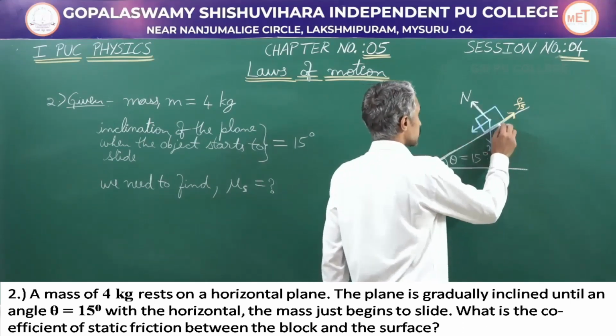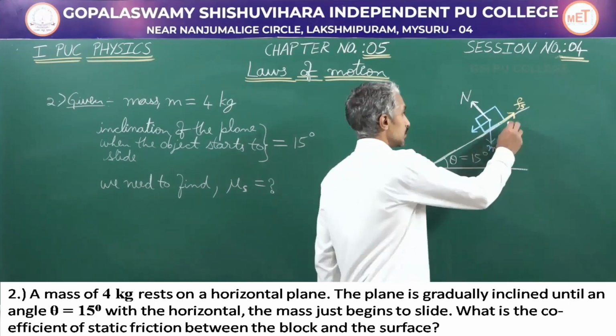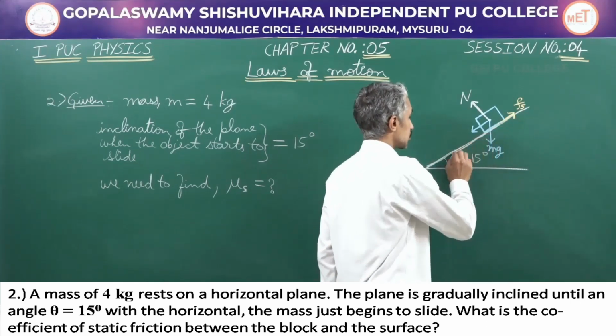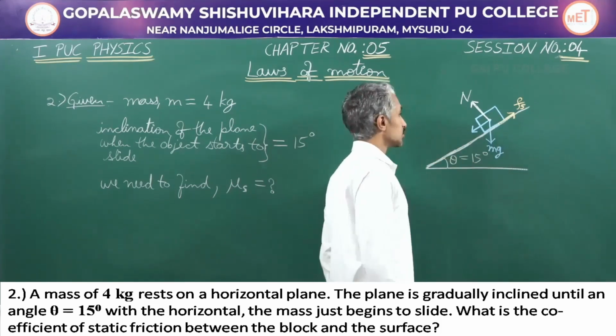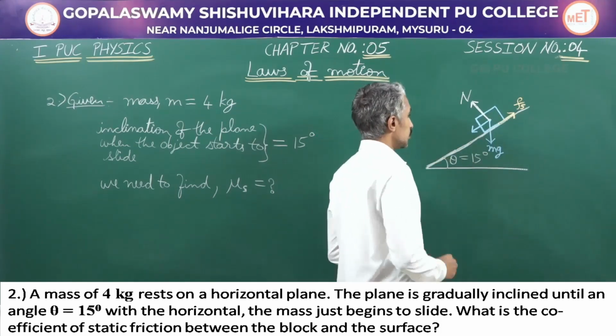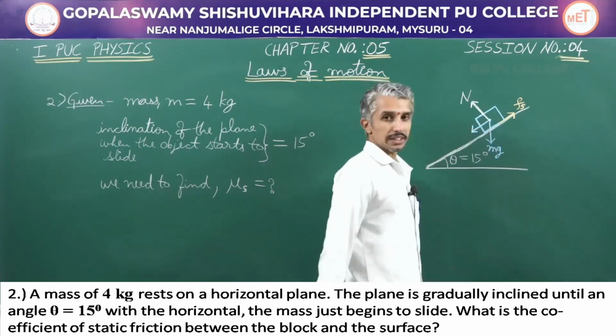The normal reaction is being provided by the surface, in this case, which is inclined at an angle of 15 degrees. Now, what is the force which is making the object slide?